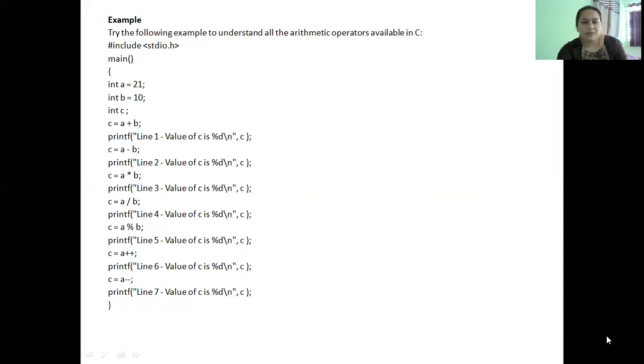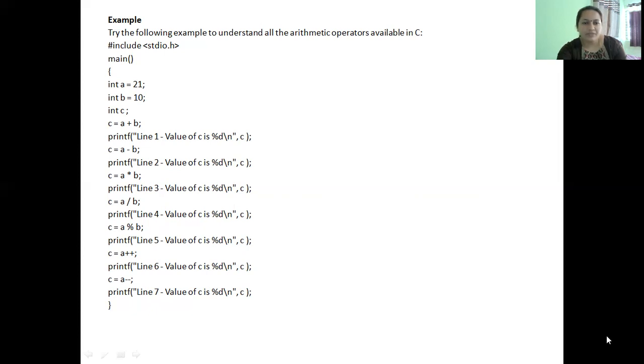So first I'll perform addition by writing c equal to a plus b. So you should observe one more thing. Most statements in the C program will end with a semicolon. So c equal to a plus b semicolon is an addition statement. So this will add 21 with 10, produce the result 31 and assign it to the variable c. C value is 31.